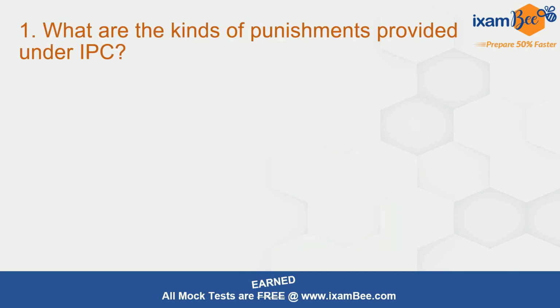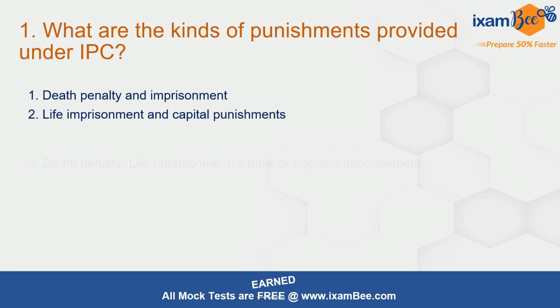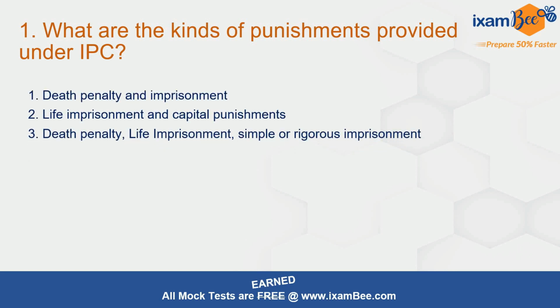Starting with the first question from IPC, what are the kinds of punishment which are provided under IPC? Death penalty, imprisonment, life imprisonment, capital punishment, simple rigorous imprisonment, fine, forfeiture of property, C and D. Correct answer here is E, C and D.